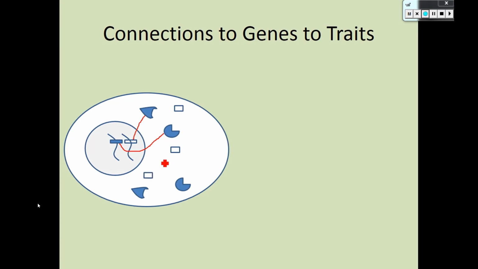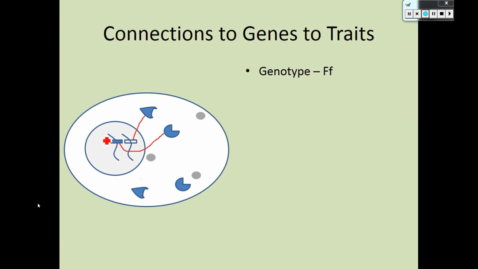And so we've learned that, okay, these two go in and they make these darker colored pigment molecules. Now, what we've talked about is, regardless of the fact that we've got some non-functional enzyme here, because enzymes can be reused, this molecule here, if it goes into a non-functional one, can still later go into a functional one, and you can end up with freckles. So now let's connect this to our vocabulary. So the genotype, we're going to say, is big F, little f.